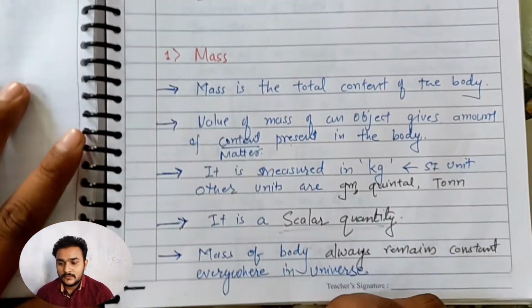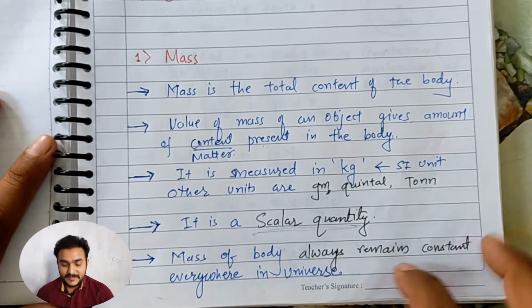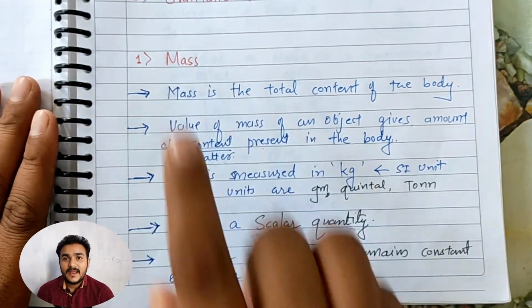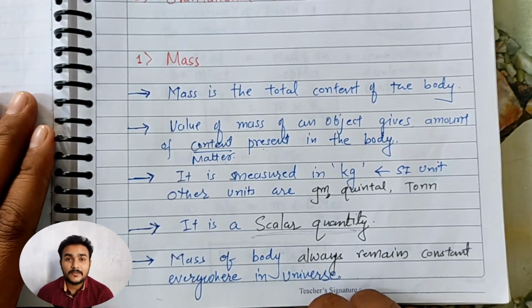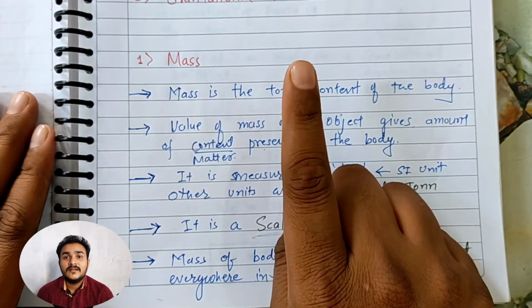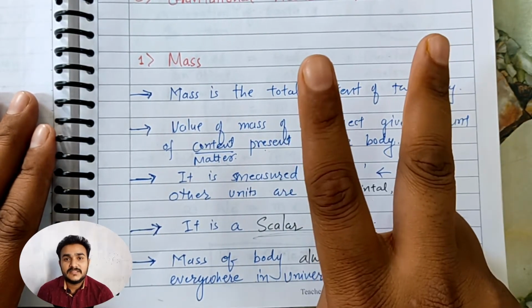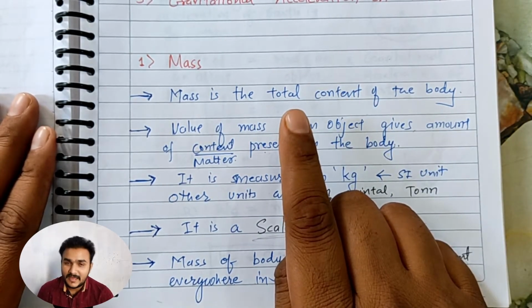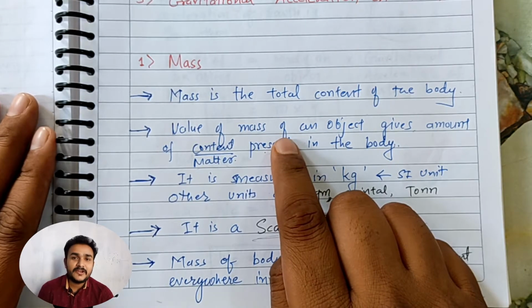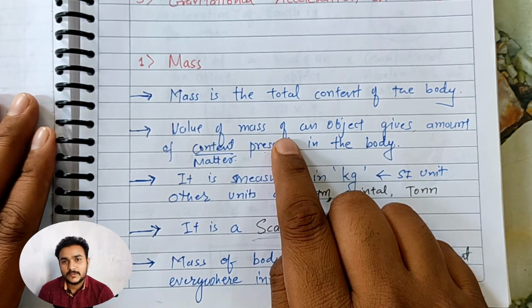Okay, so first point is mass. We know that our universe is made up of two things: radiation and matter. That means the universe is made up of energy and matter, and whenever you find matter, it possesses mass.